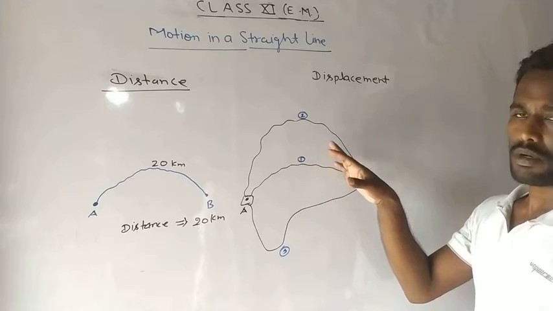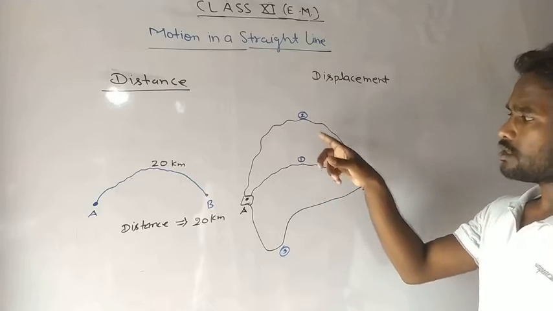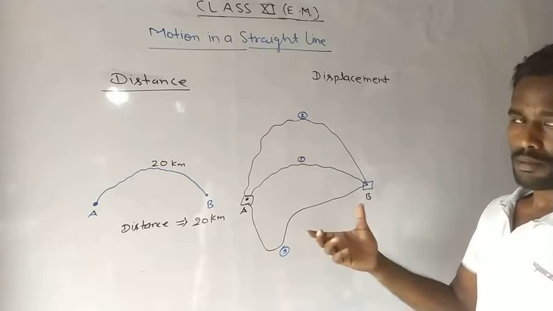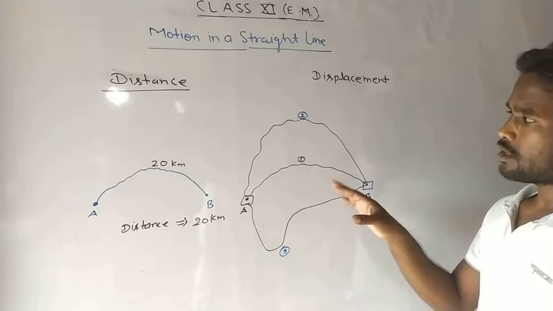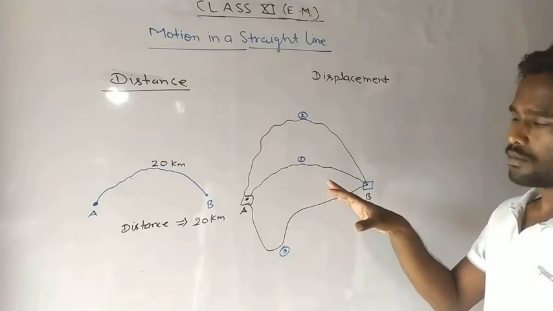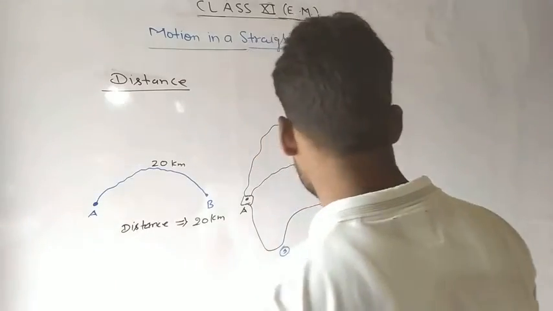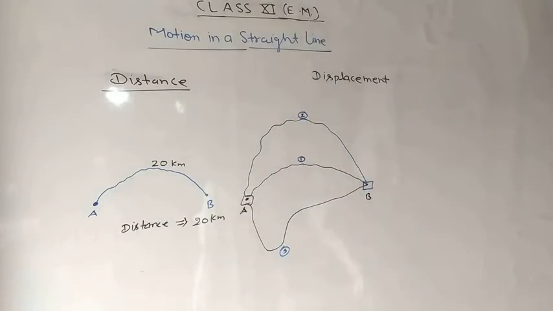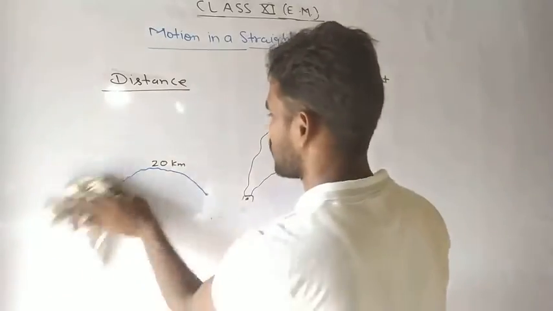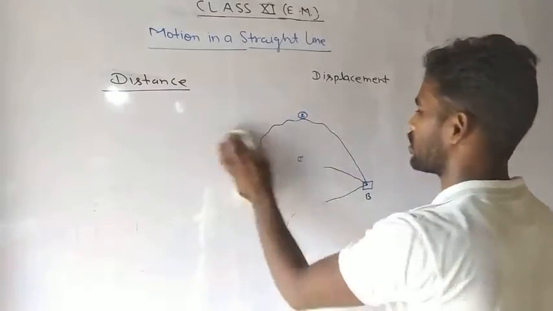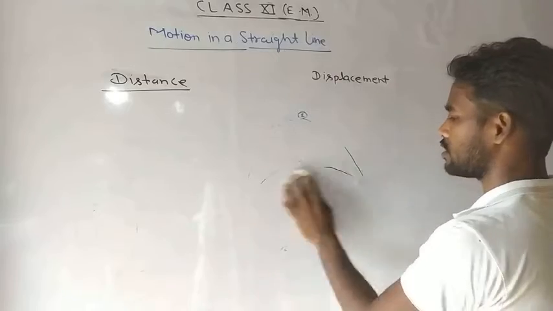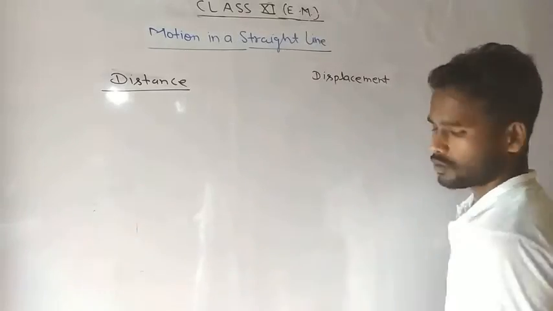Then the different actual lengths of these paths will be the different distances covered by the object. Simply, what is the definition of distance?